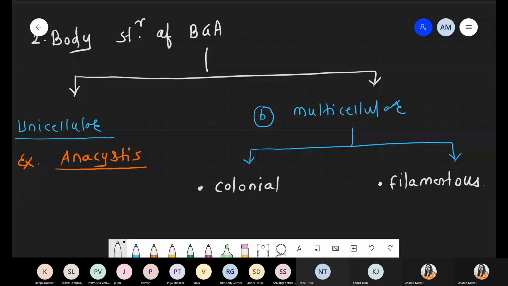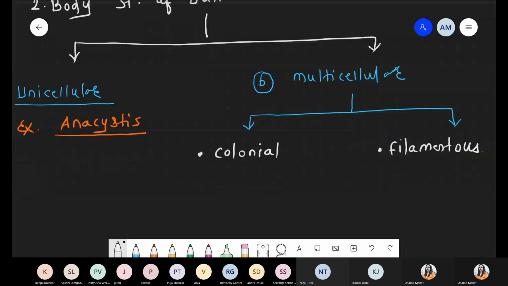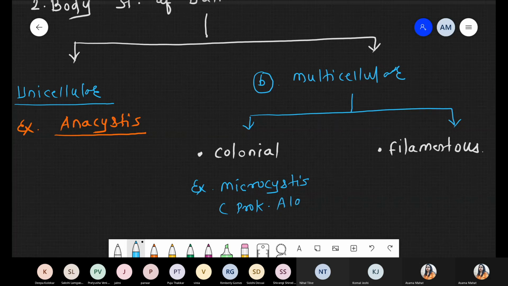A colonial body means a multicellular body, but it represents a colony-like structure. Under the colonial, you can write down one example, that is Microcystis. This Microcystis is also called prokaryotic alga. Colonial structure looks like a colony formation like this. Under the microscope, it is present in a group, multicellular, but present in a colony. That's why it is called multicellular, definitely, but the body structure is colonial.